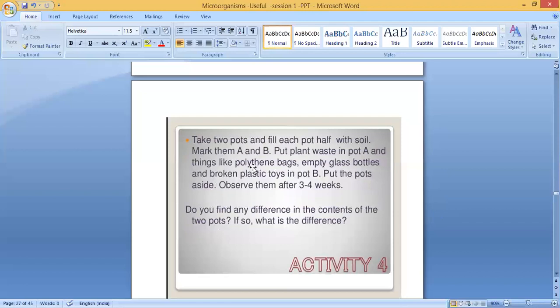Activity 4: take 2 pots, fill each pot half with soil, make them A and B. Put plant waste in pot A and things like polythene bags, empty glass bottles and broken plastic toys in pot B. Put the pots aside. Observe them after 3 to 4 weeks. Do you find any difference in the contents of the 2 pots? If so, what is the difference? Yes, you can see the difference because in pot A we put plant waste. Plant waste is a biodegradable waste.